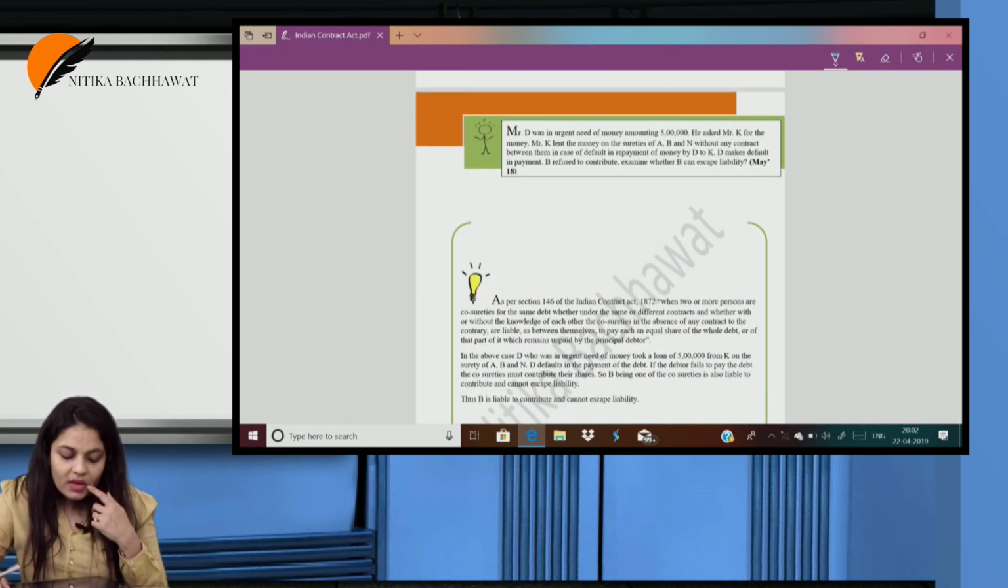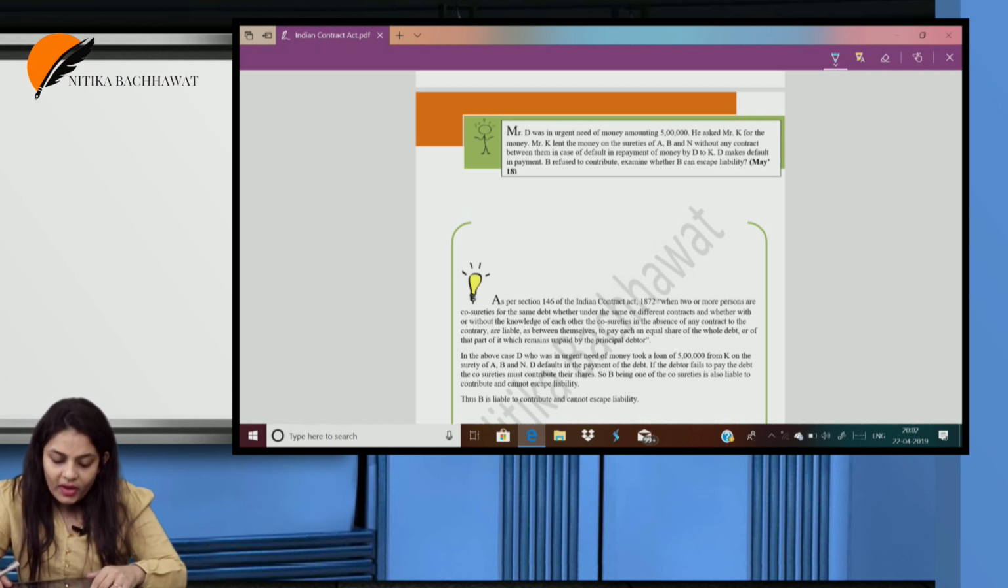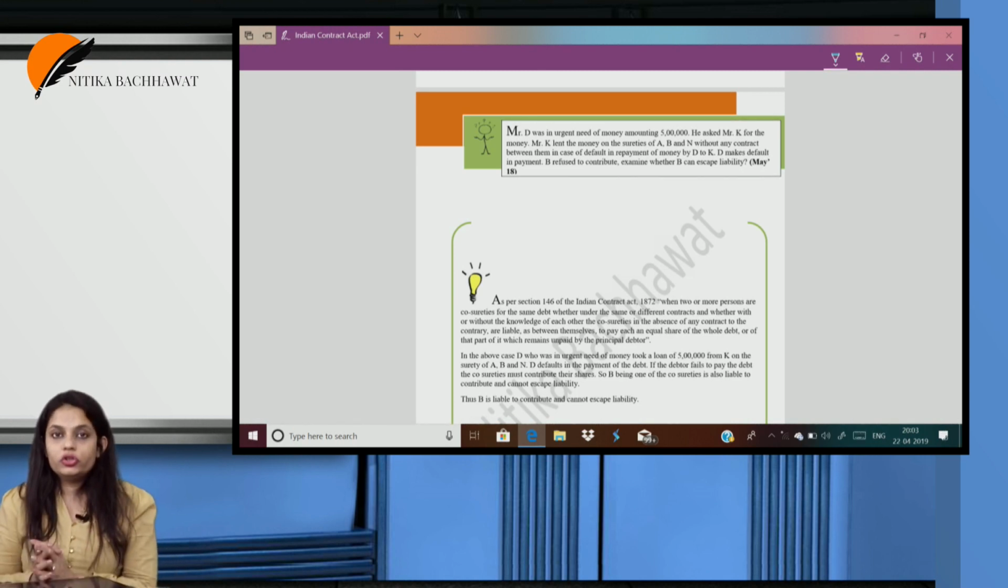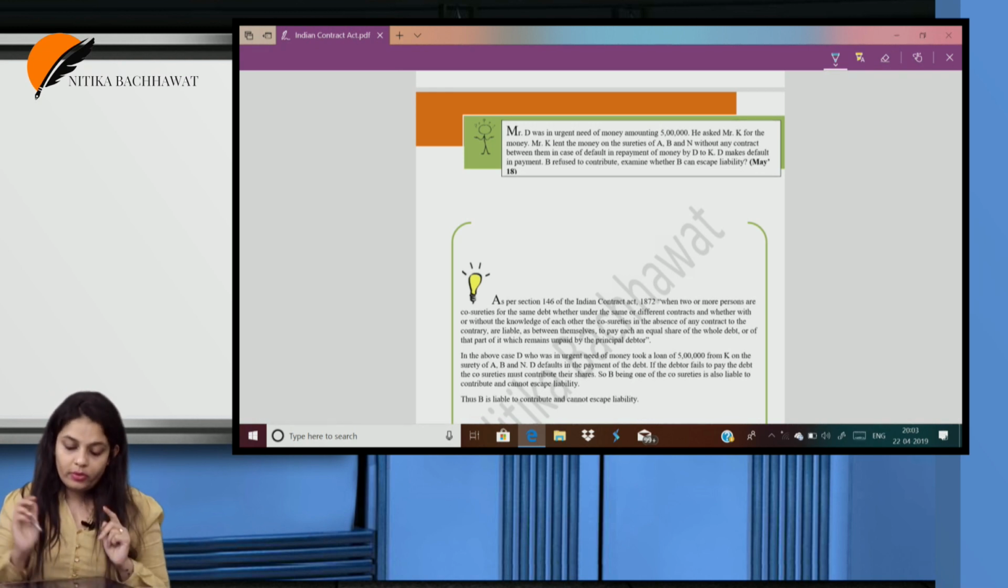Okay, Mr. D was in urgent need of money amounting to 5 lakh. He asked Mr. K for the money. Mr. K lent the money on the surety of A, B and N, without any contract between them, in case of default in repayment of money by D to K. Now, even if there is a co-surety and even if there is no contract between the co-sureties, they are equally liable to contribute their share. And even if one of them pays, he can recover from the others.